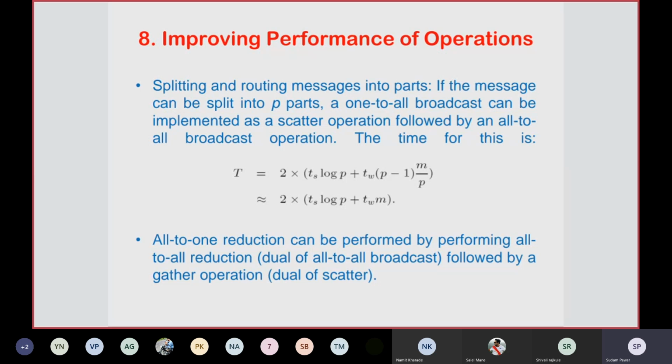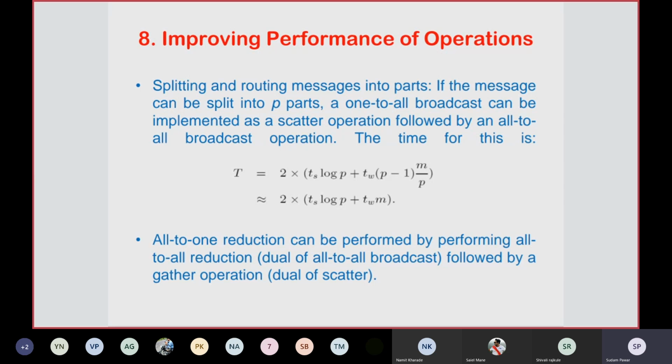Okay, and this can be implemented as a scatter operation. A one to all broadcast operation can be implemented as a scatter operation followed by an all to all broadcast operation. The time for this is t equal to 2 times ts log p plus tw into (p minus 1) steps into m by p.